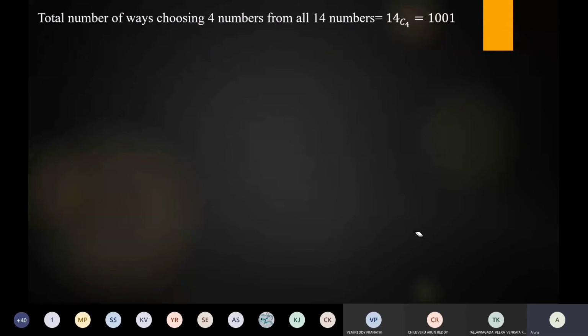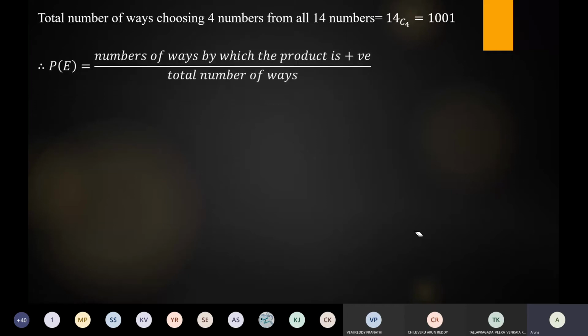Next, N of S. What is N of S? Total number of ways of choosing four numbers from all the numbers. Here write the total numbers: 6 positive and 8 negative, so total numbers are 14. So N of S is equal to 14C4, that is 1001. Therefore, if you apply the probability definition, what is the classical definition of probability?